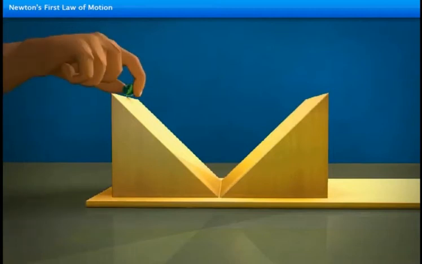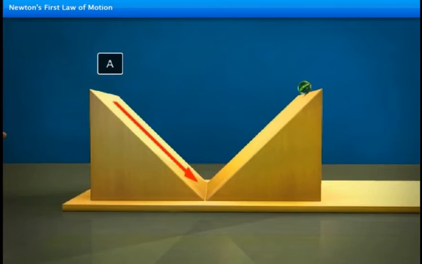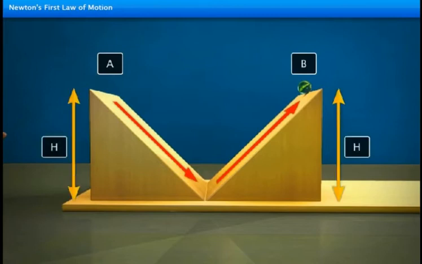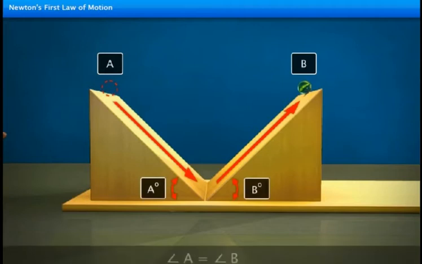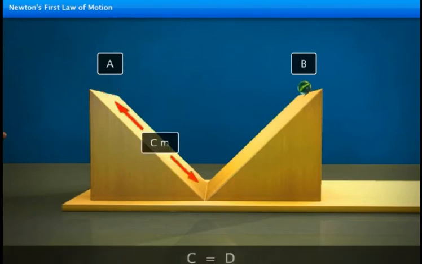Consider a marble resting on a plane inclined on both sides. Now, the marble is released from the left, that is, end A. The marble rolls down the slope and travels up the other slope till it reaches the same height from which it was released. In this case, the inclinations of the planes on both sides were equal. Therefore, the distance covered by the marble rolling down was the same as the distance it climbed up on the other plane.